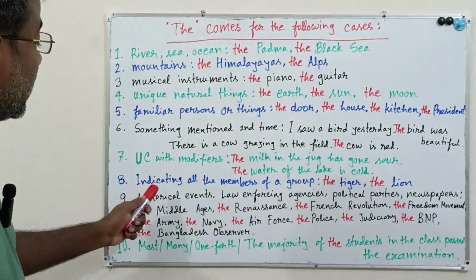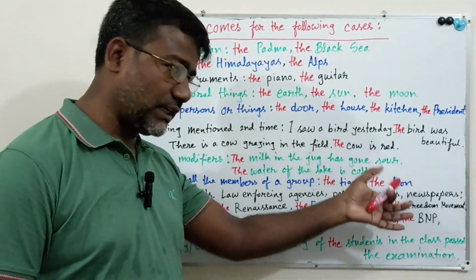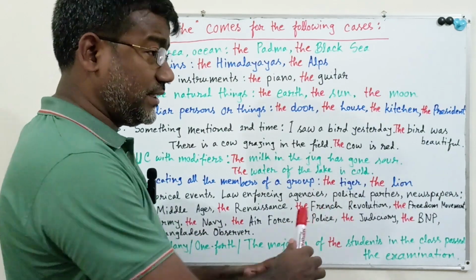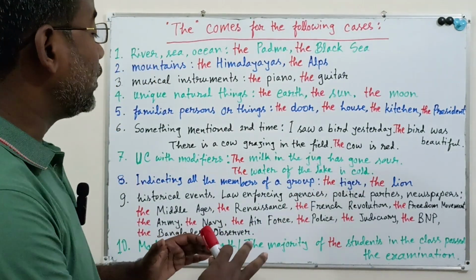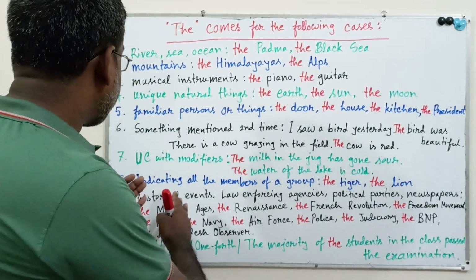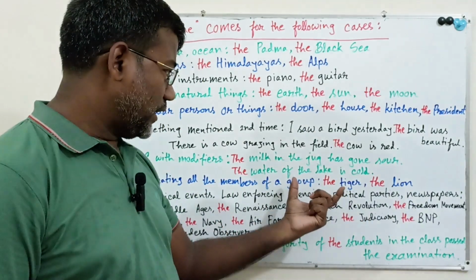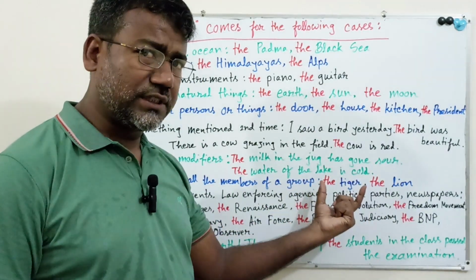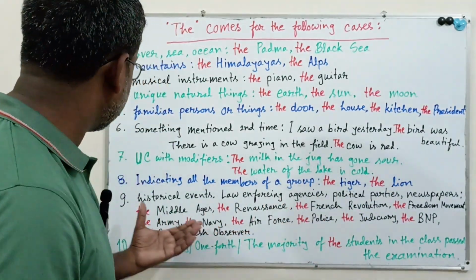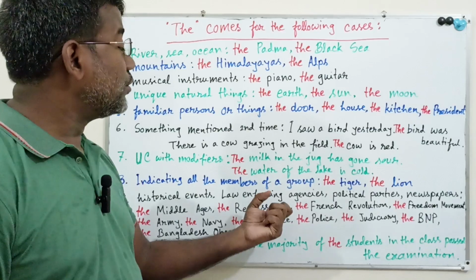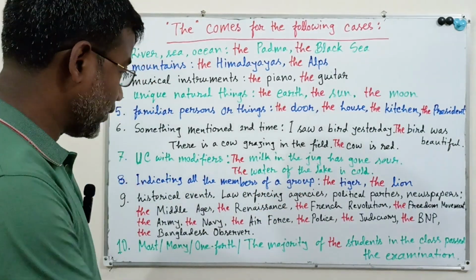Number eight, indicating all the members of a group. For example, the tiger, the lion. Here, the tiger is a ferocious animal. So "the tiger" means all the members of a group, not a single tiger. That means all the tigers are ferocious animals. So when you are indicating all the members of a group, you have to use "the" before the noun.